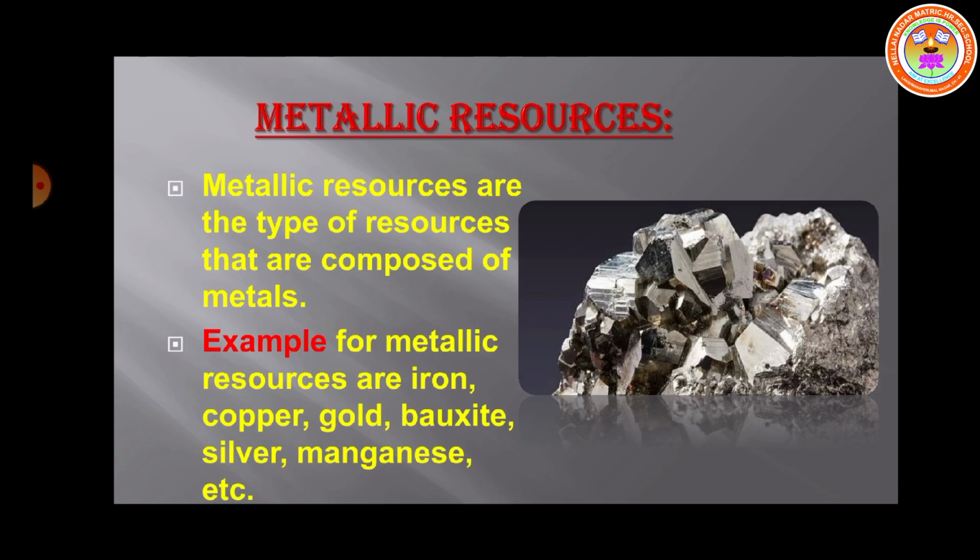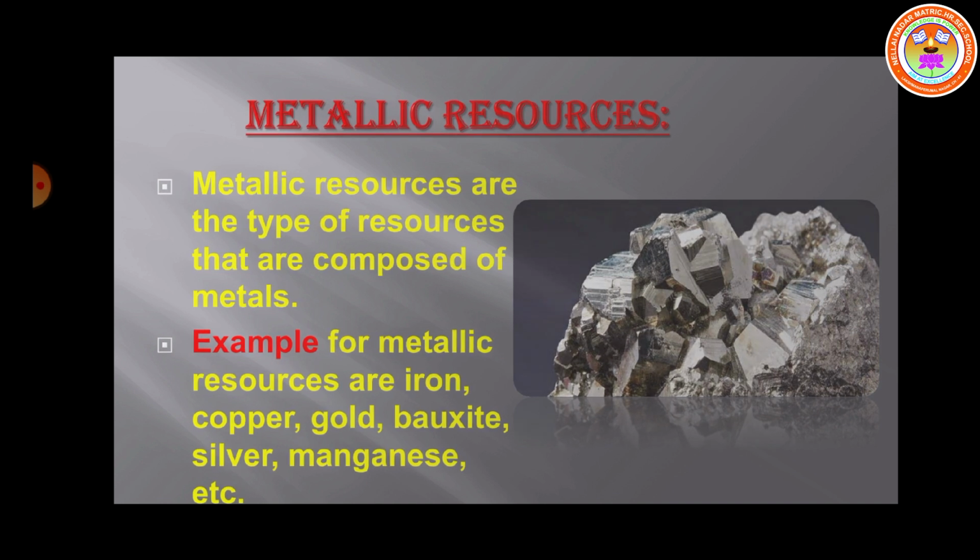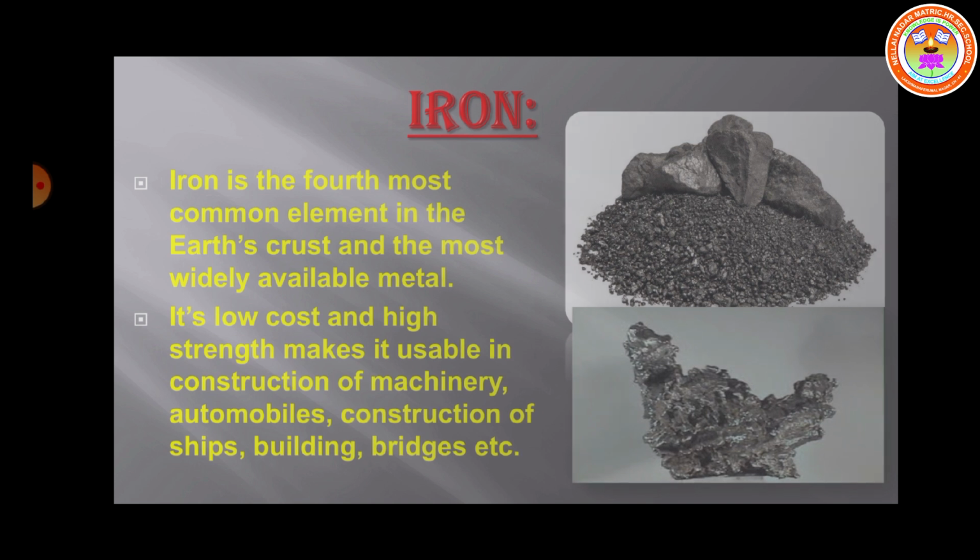First let us see metallic resources. Metallic resources are a type of resources that are composed of metals. These are hard substances which are good conductors of heat and electricity. Examples for metallic resources are iron, copper, gold, bauxite, silver and manganese. Okay. First let us see iron.